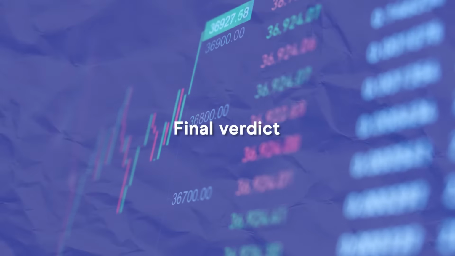So which is right for you? If you want a dedicated, high detail, all-in prediction market platform with the widest range of markets, Kalshi is the better pick. If you want simplicity, predictable fees, and you already trade on Robinhood, their event contract integration is extremely convenient.